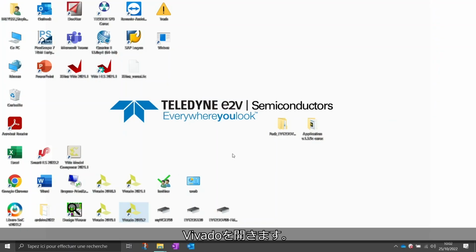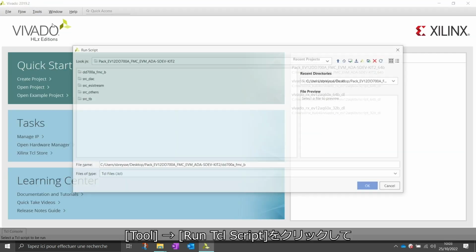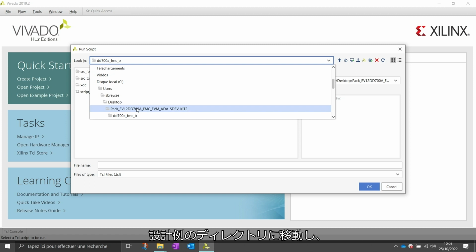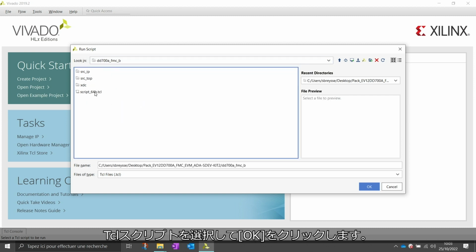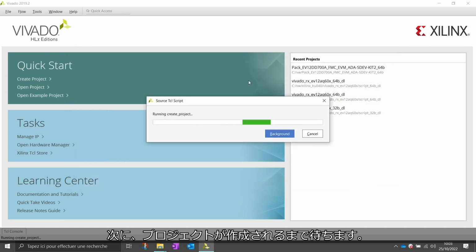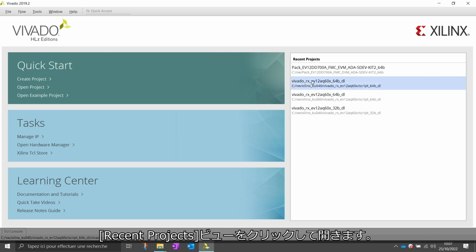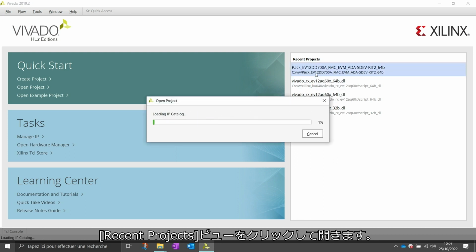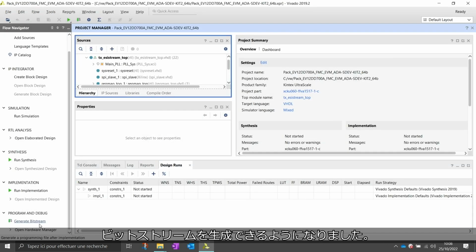Open Vivado, click on Tools, run Tcl Script, and go into the design example directory to select the Tcl script and click OK. Then wait for the end of the project generation. Once processing is complete, the project closes. Click on Recent Project View to open it. You can now generate the bitstream.